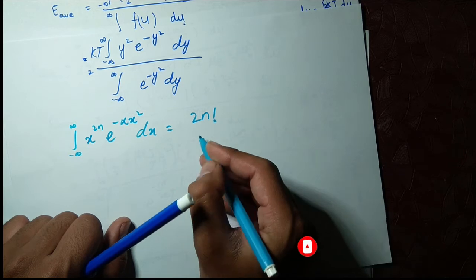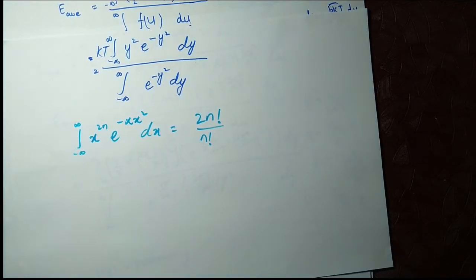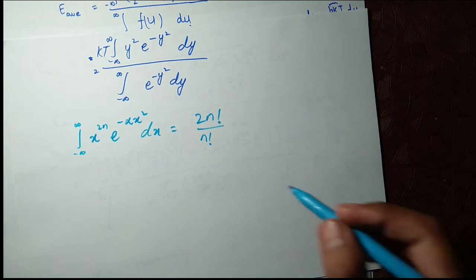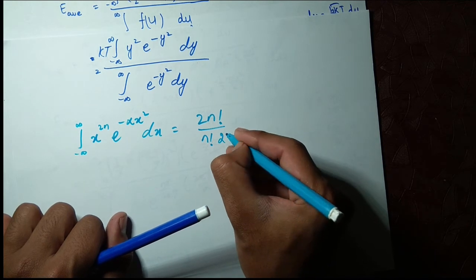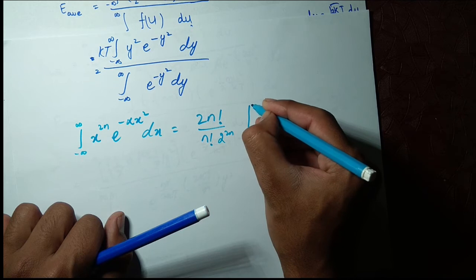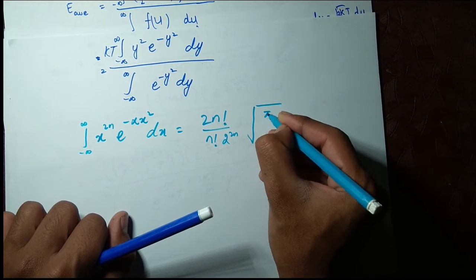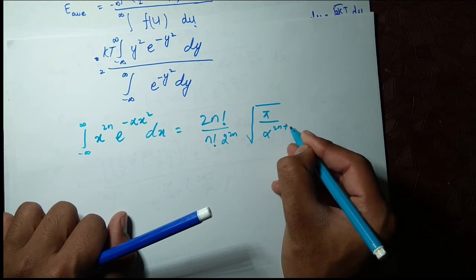2n factorial divided by n factorial, 2 power 2n, under root pi over alpha power 2n plus 1.